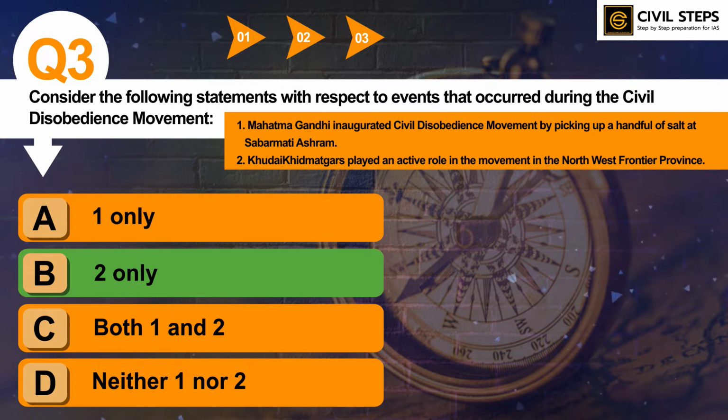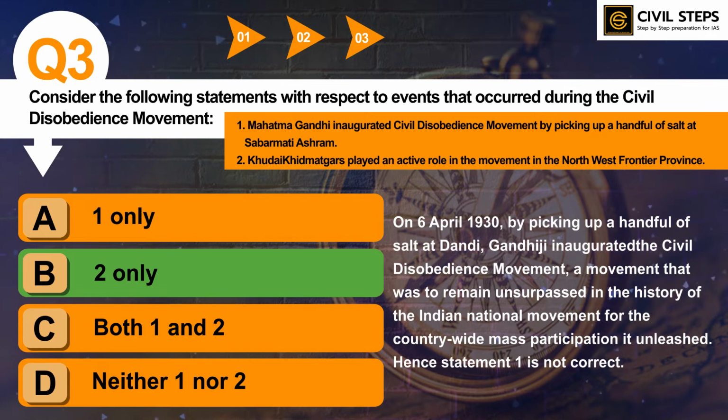The second statement is correct while statement 1 is not, because on 6 April 1930, by picking up a handful of salt at Dandi, Gandhiji inaugurated the civil disobedience movement, a movement that was to remain unsurpassed in the history of the Indian national movement for the country-wide mass participation it unleashed.